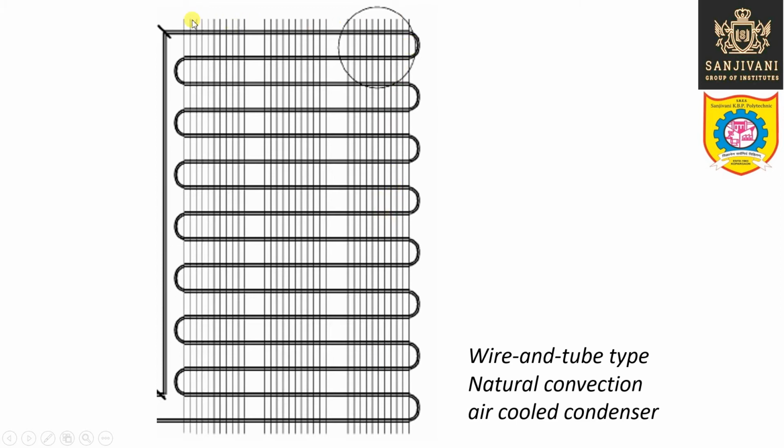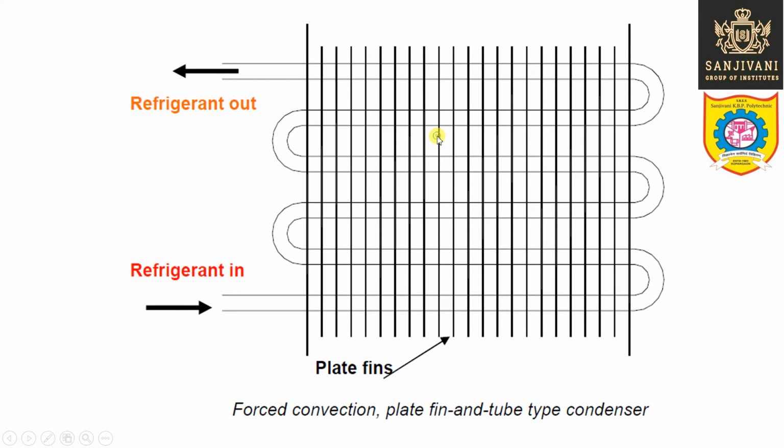The coils are far away from each other because they are natural convection air cooled condenser. The air is flowing naturally, and therefore some distance between the coils is necessary so that air can flow freely between the coils, because air is flowing naturally. It is not a forced convection air cooled condenser. It is a natural convection air cooled condenser, and it is wire and tube type.